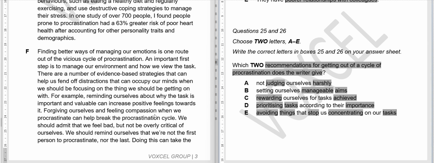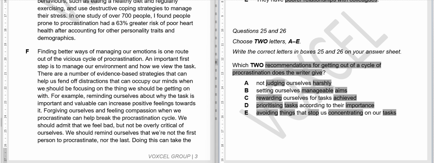Let's see what recommendations are given. There, an important first step is to manage our environment and how we view the task. Nothing about that. There are a number of evidence-based strategies that can help us fend off distractions that can occupy our minds when we should be focusing on the thing we should be getting on with.